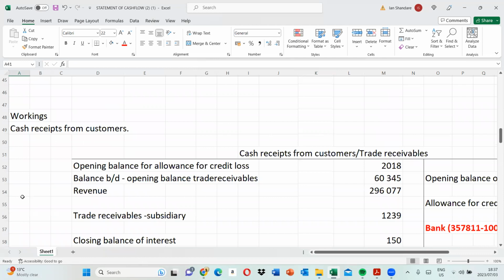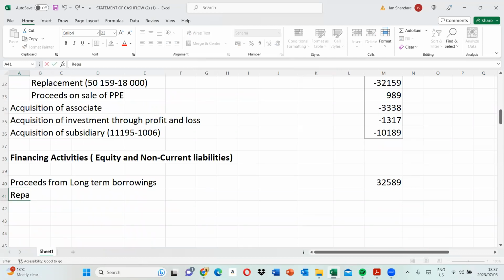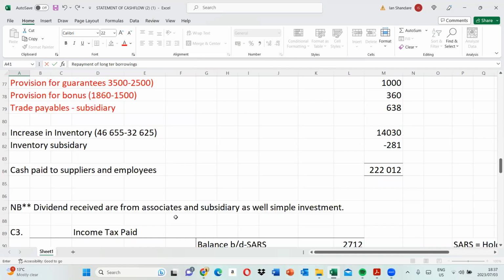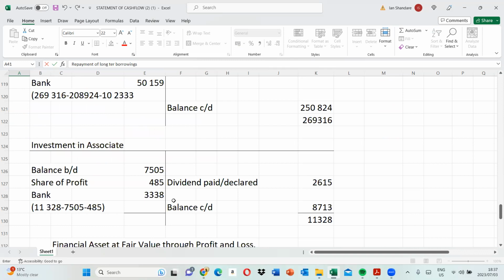And then after that, you have repayment. In this case, this is a repayment of the long-term borrowings. In regards to repayment of long-term borrowings, what do you have? You have two repayments there.